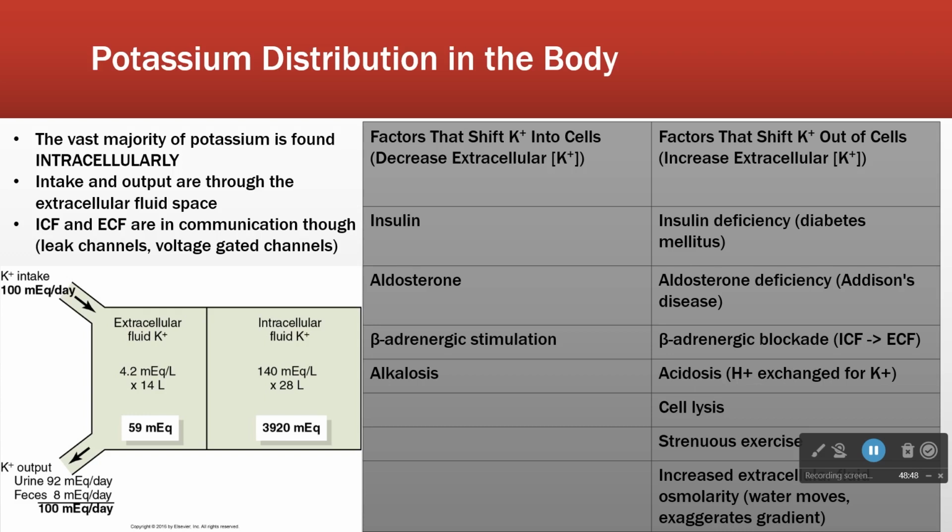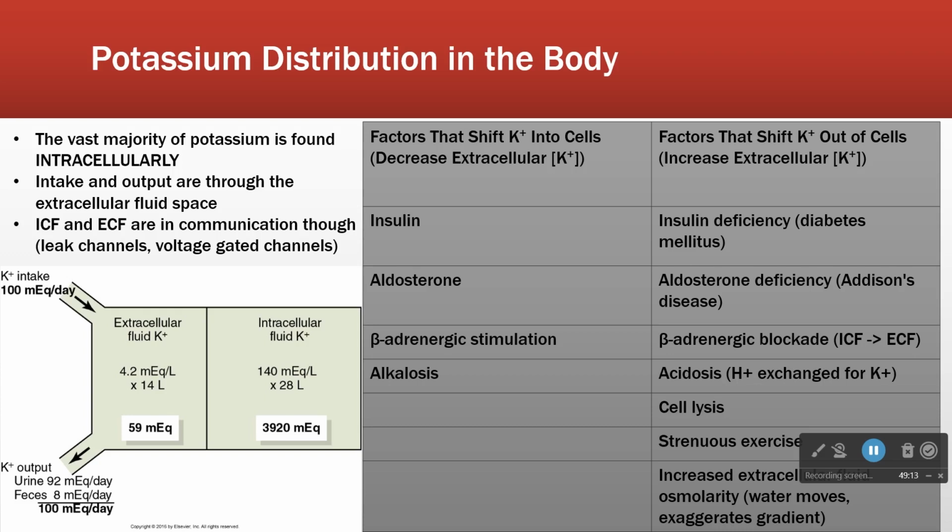All right, so what matters more in potassium homeostasis than total amounts of potassium is where the potassium is. Because of this relationship, if I took only 1% of the potassium that was inside of cells and shifted it into the extracellular fluid, we would have a very high increase in potassium because there's so much of it here.